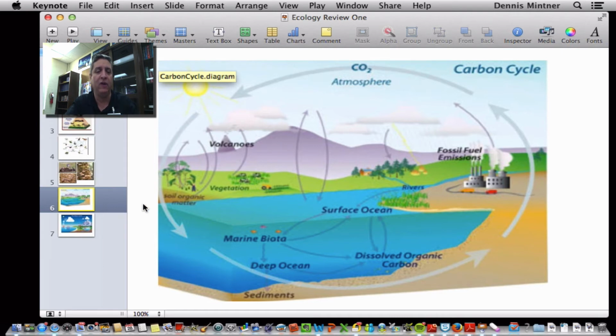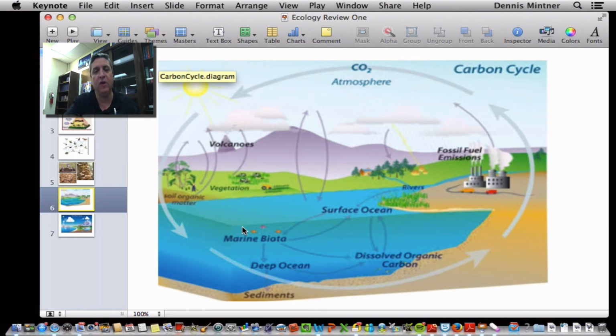All living things give off carbon dioxide as part of respiration. When we burn fossil fuels, we've got carbon dioxide going off into the atmosphere. So a lot of carbon dioxide. So what do we do with that carbon dioxide? There's two things that happen. It either gets taken in by the seas or by the trees. It gets taken in by the ocean.